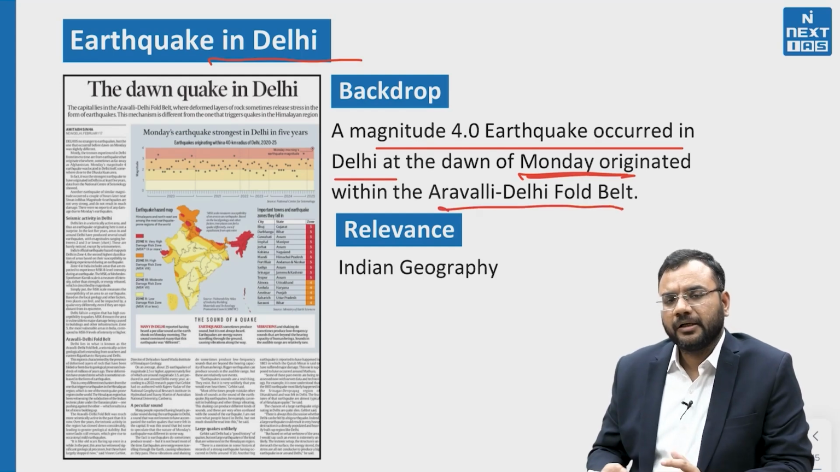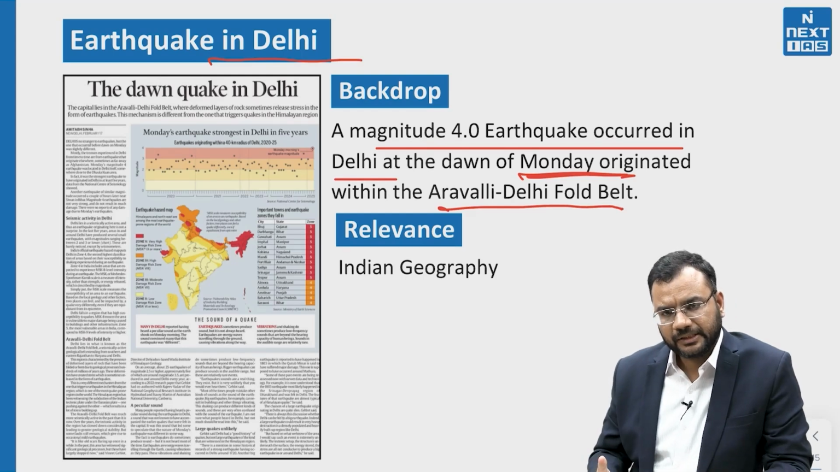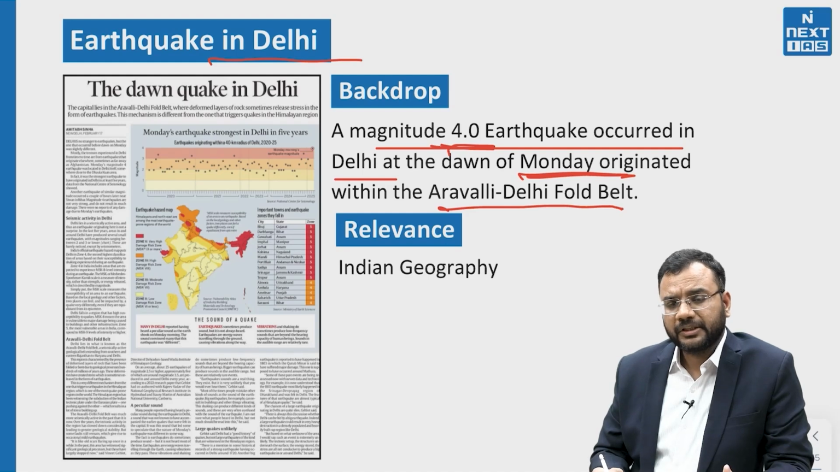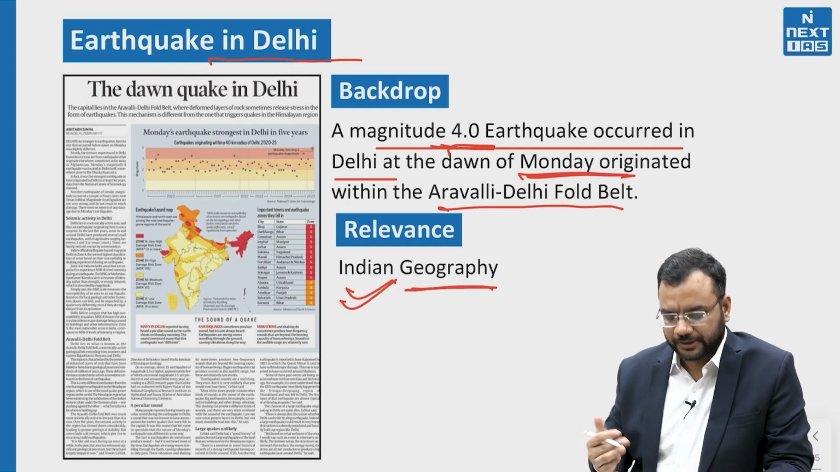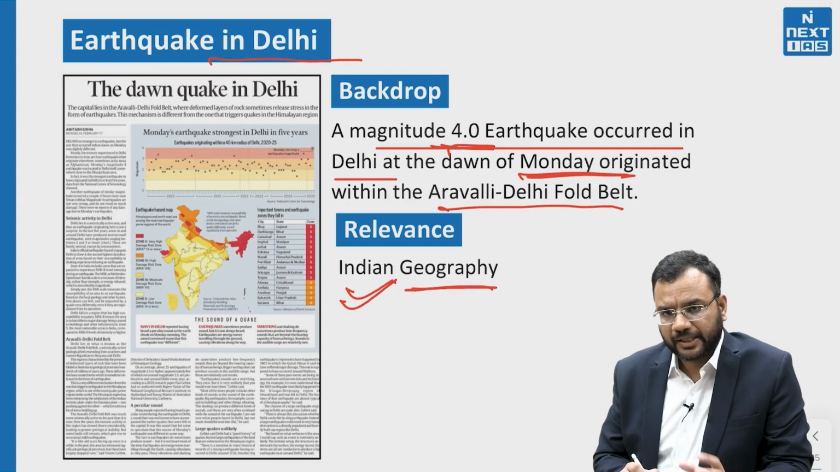So what happened on Monday when Delhi woke up? There was an earthquake in the morning, and the magnitude of the earthquake was 4.0. What is the relevance of this topic? This topic can be asked in the Indian geography section in the prelims examination itself, and also earthquakes in general in the mains examination. The article heading is Dawn Quake in Delhi.